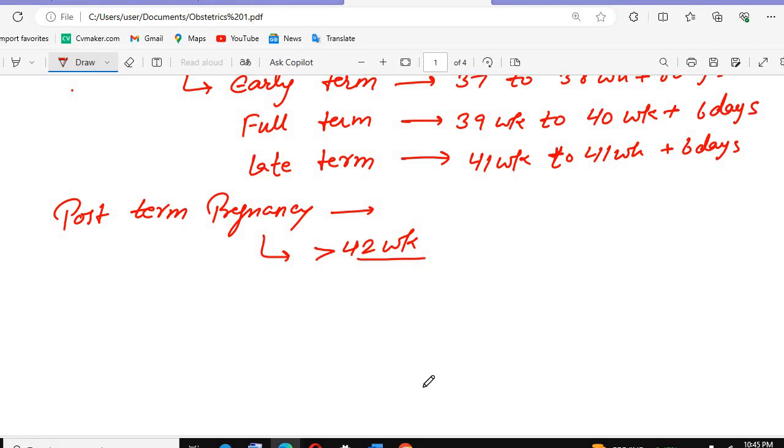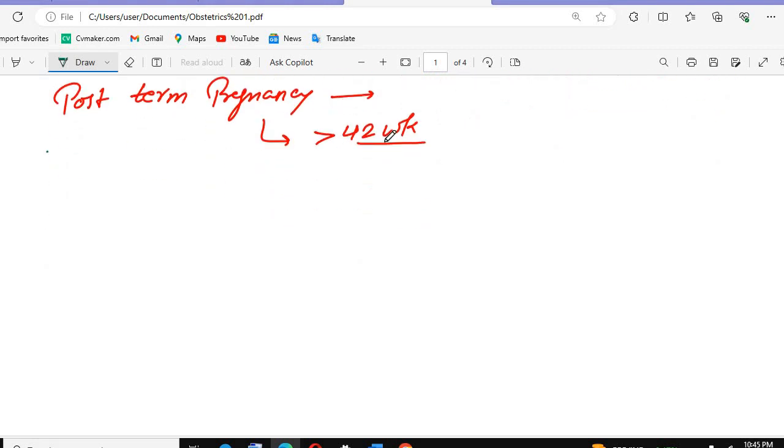There is one more term that we use during delivery times. Sometimes the child dies before the delivery happens. So we call it the abortion. There are two similar terms. One term is abortion and the other term is what? That is the stillbirth. Abortion and stillbirth.